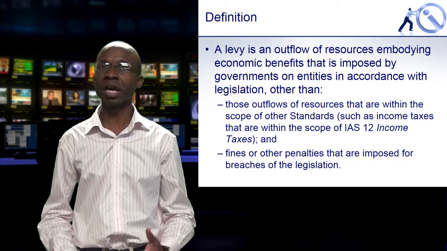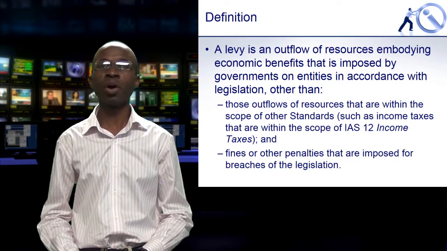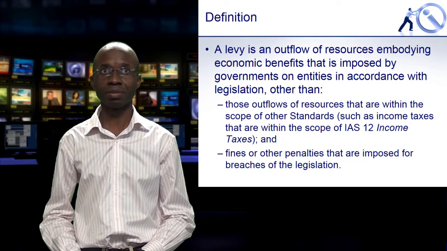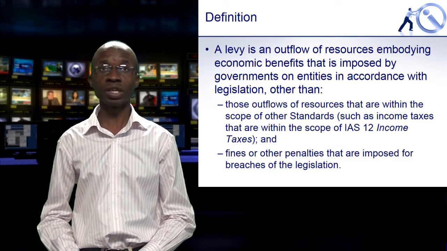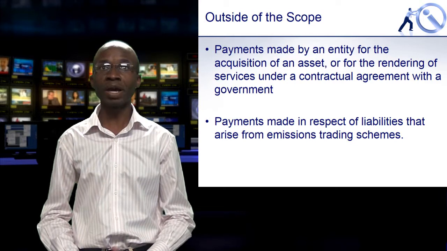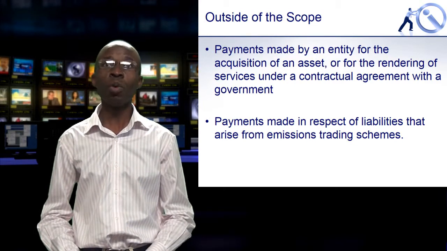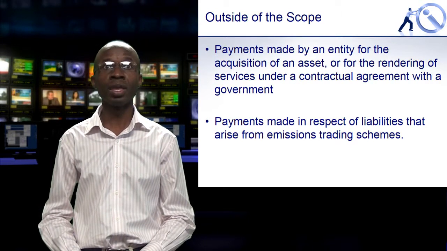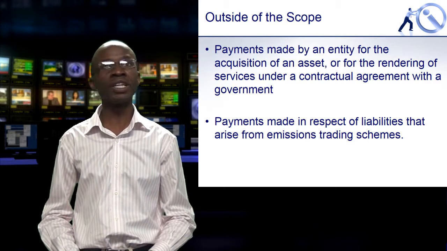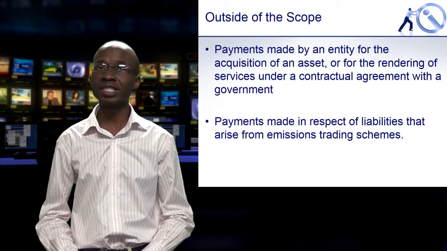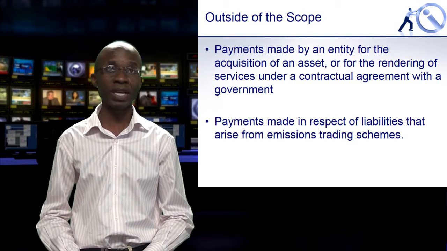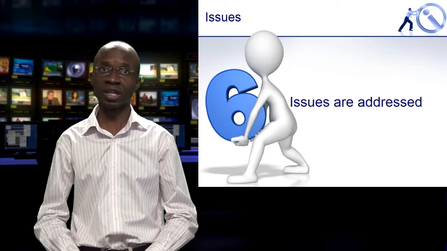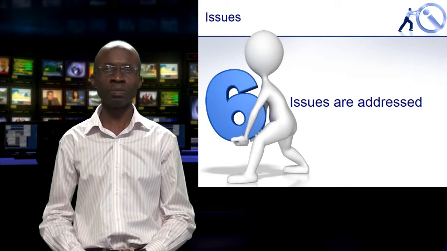Neither does it deal with the accounting for any fines or penalties that are imposed on organizations for breaches of any legislation that might be applicable to them. What's also outside of the scope of this particular interpretation are any payments that are made by organizations for the acquisition of an asset or for the rendering of services under contractual agreements with governments and government type entities. And it doesn't deal with any payments that are made in respect of any liabilities that arise from emissions trading schemes in which the organizations may be participating. Now, there are specifically 6 issues that are addressed in this particular interpretation, and we'll go through these one by one.